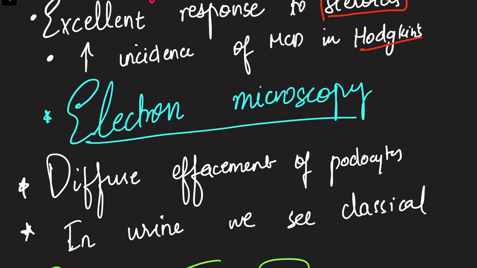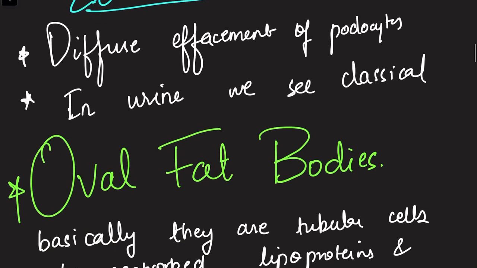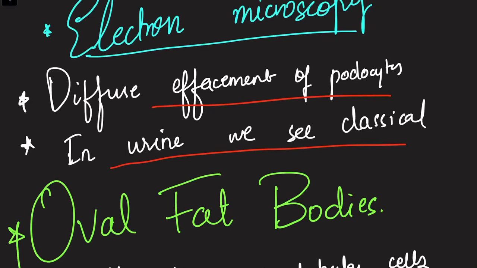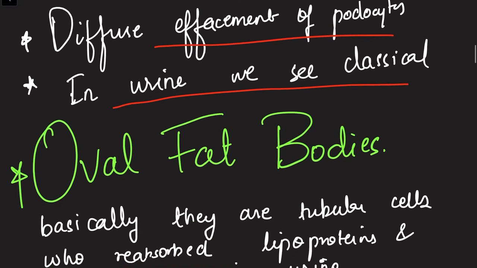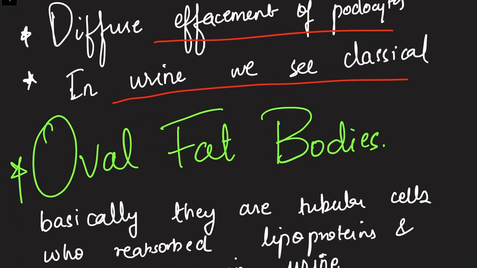Okay, so let's see electron microscopy. There is diffuse effacement of podocytes. In urine we see classical oval fat bodies. Okay, so you can search for an image of this diffuse effacement of podocytes, or personally I like Robbins pathology for images because they are good. But you can also search the internet. We find a lot of images on the internet. Okay, so in urine we find classical oval fat bodies.